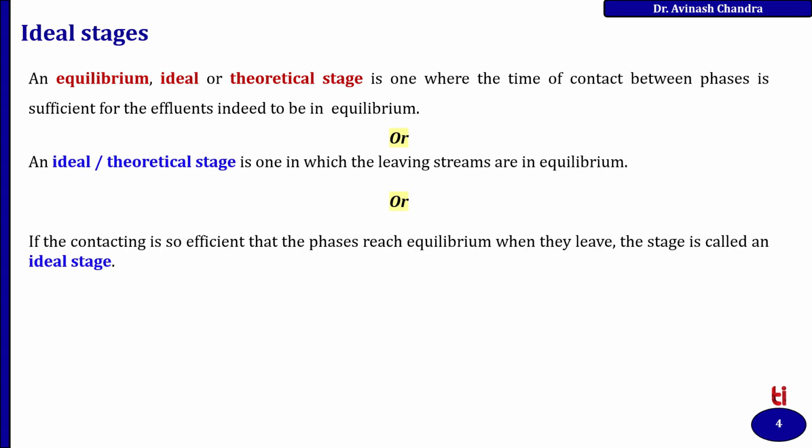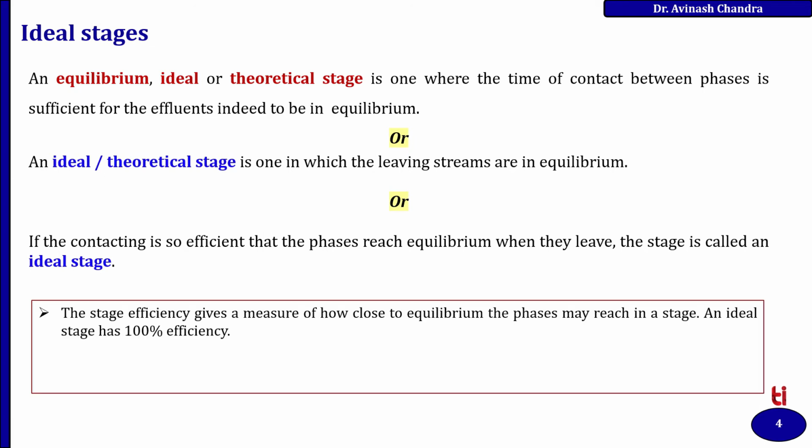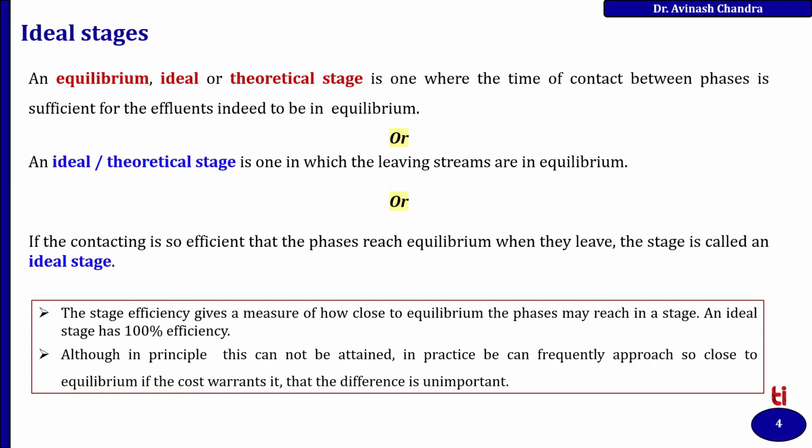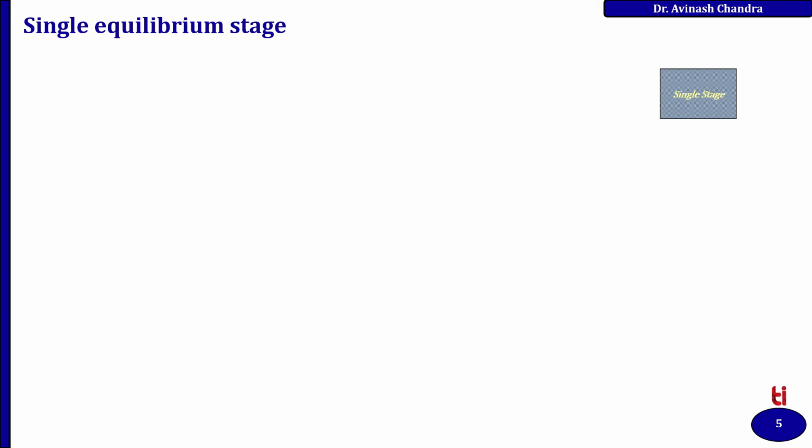Or, if the contacting is so efficient that the phases reach equilibrium when they leave, the stage is called an ideal stage. So the stage efficiency gives a measure of how close to equilibrium the phases may reach in a stage. An ideal stage has 100% efficiency, although in practice this cannot be attained, but it can be approached closely if the cost warrants. Single stage.